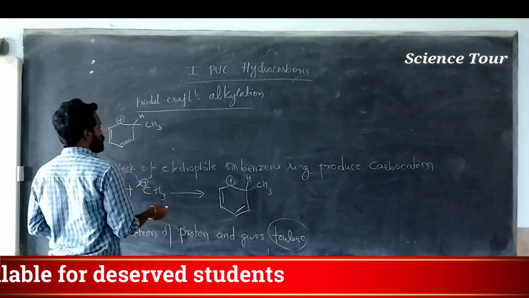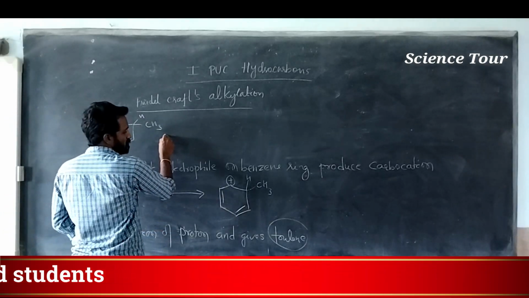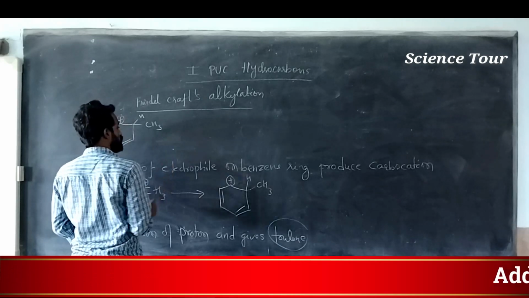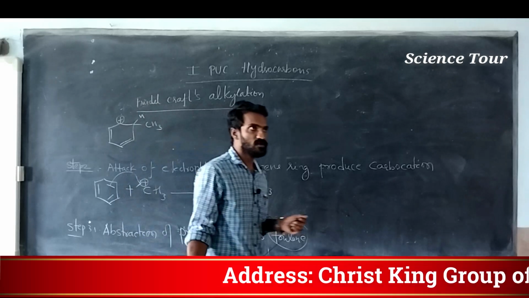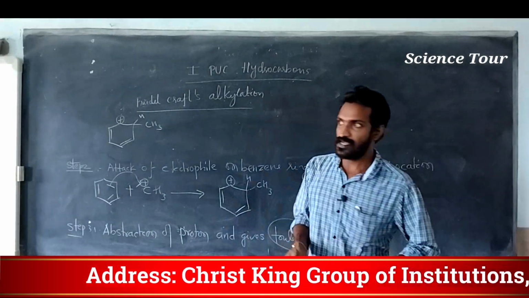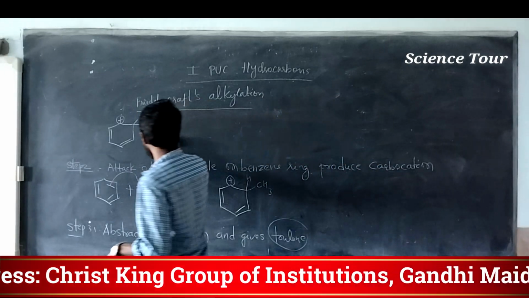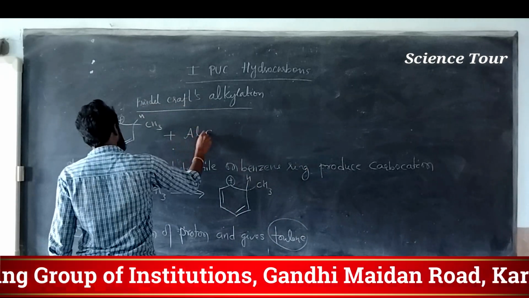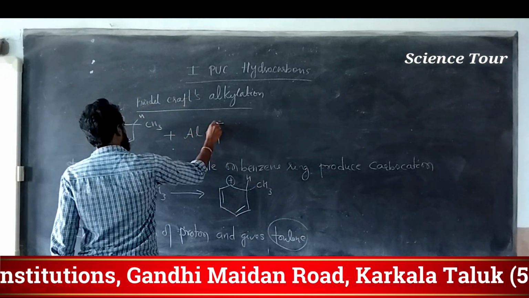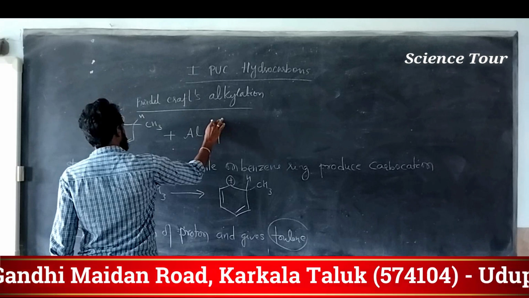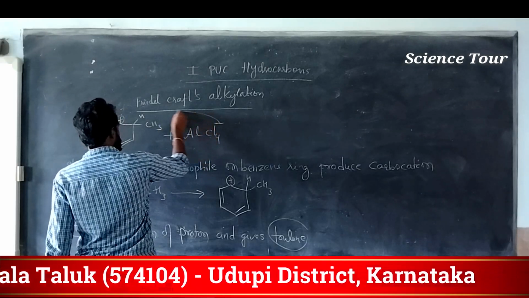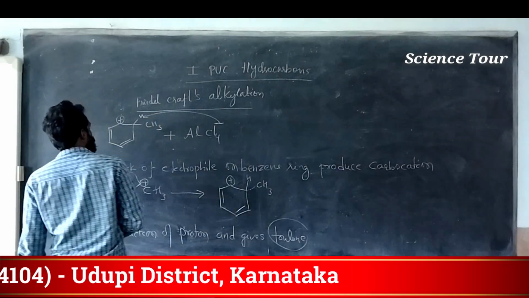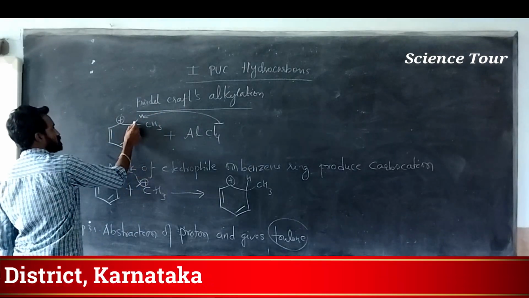Step 3. What happens actually? This proton gets abstracted by what? By which will abstract the protons. That is very important. In the first step we produced AlCl4 minus. This is highly unstable, that I already explained. So one of the Cl comes out with its electron, and this H will be abstracted from this one.